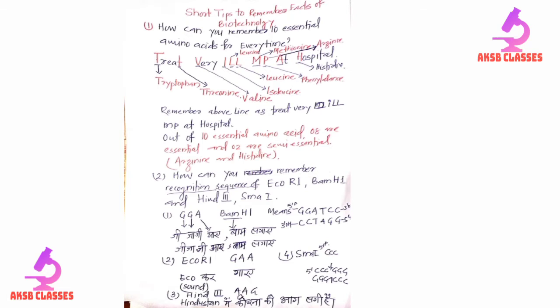And then the next word is ill. Ill means not healthy, sick. So you remember ill. Each letter encodes a particular amino acid. So I encodes the essential amino acid isoleucine, L encodes leucine, and then L is lysine.